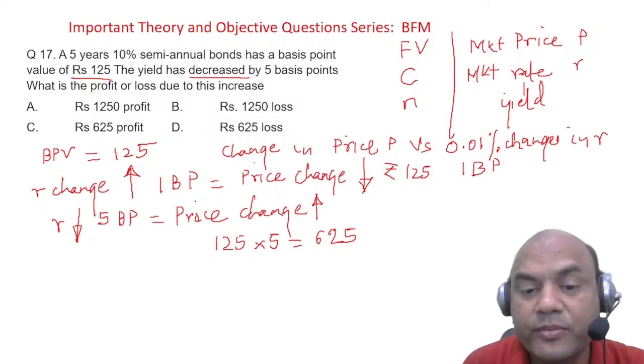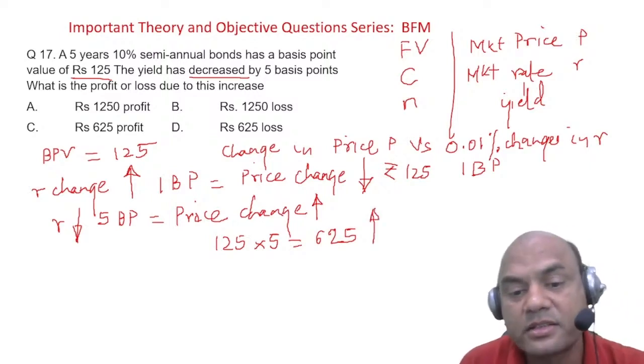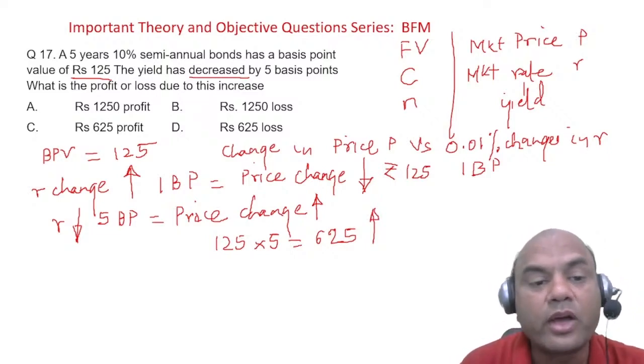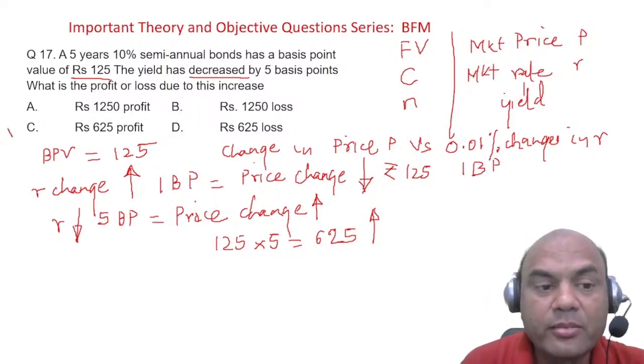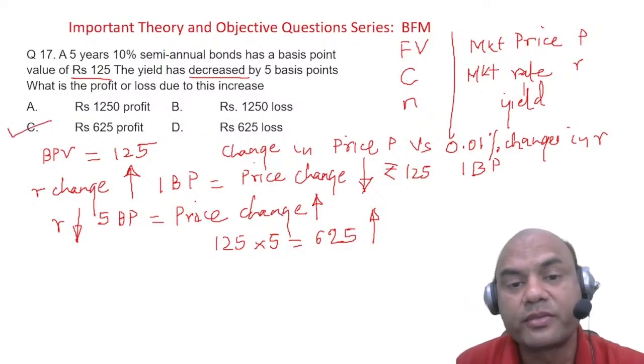So what is the answer now? Price has changed upward, so price has increased. If I bought something for X rupees, now it is X plus 625. So am I in profit or loss? I'm in profit. Got it? I'm in profit over here.